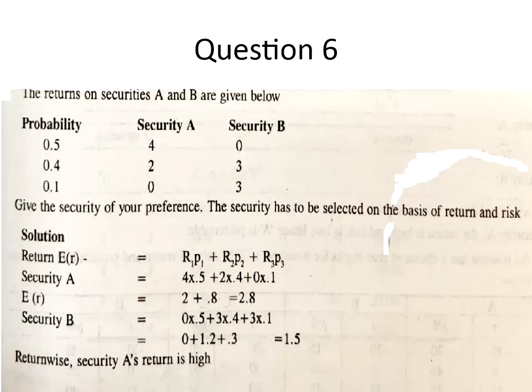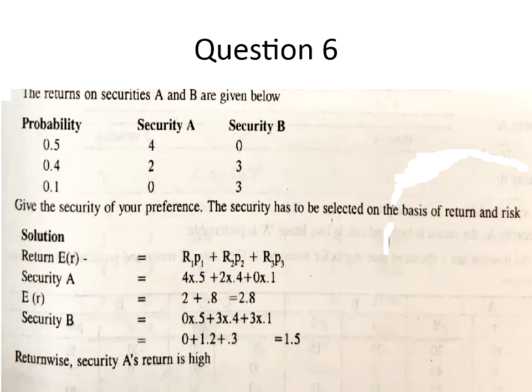What they have given in the problem is the probability and the returns of security A and security B. What they have asked us to compute is, given the security of your preference, the security has to be selected on the basis of return and risk. So what do we have to compute? We have to compute the expected return of A and expected return of B, as well as the standard deviation of A and B.